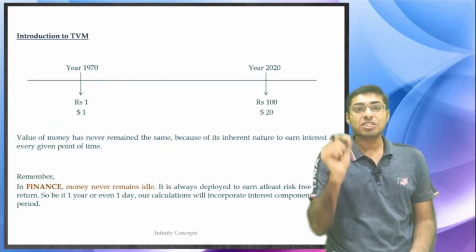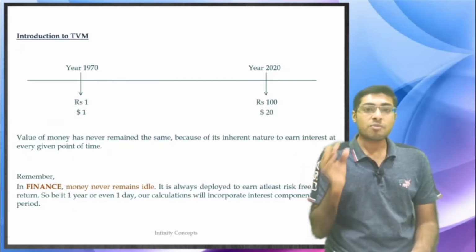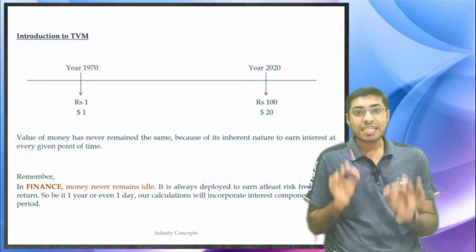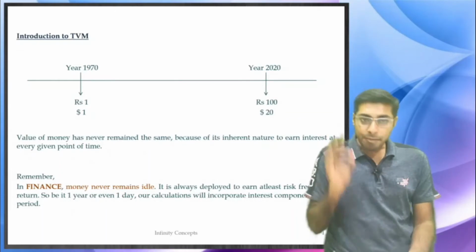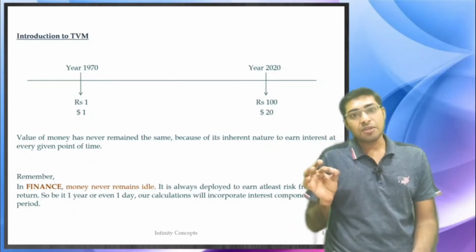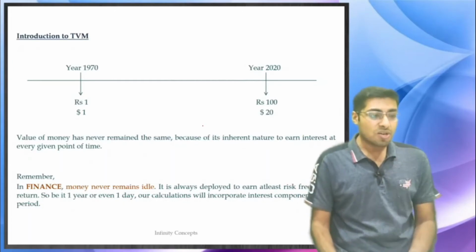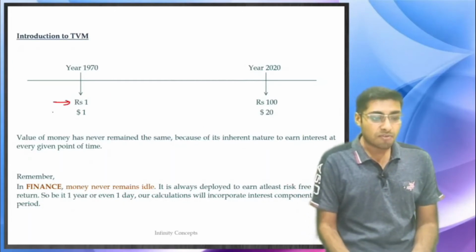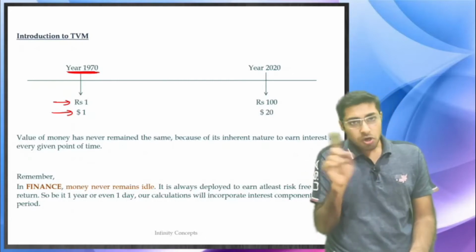Okay, introduction to time value of money. TVM, the full form is time value of money. What the name itself says is that money always has a value over time, which means that whatever the value of 1 rupee or $1 was in 1970, the same value it is not today.